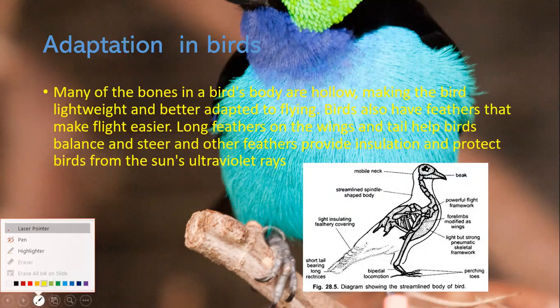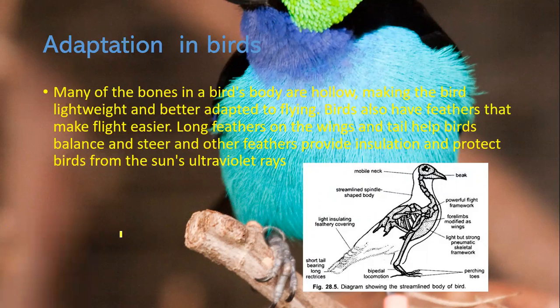Now we will learn some body parts of the birds. Mobile leg, beak, streamlined spindle-shaped body, powerful flight framework, light insulating feather covering, four limbs modified as wings, light but strong skeleton framework, breathing toes, bipedal locomotion, short tail bearing long feathers.